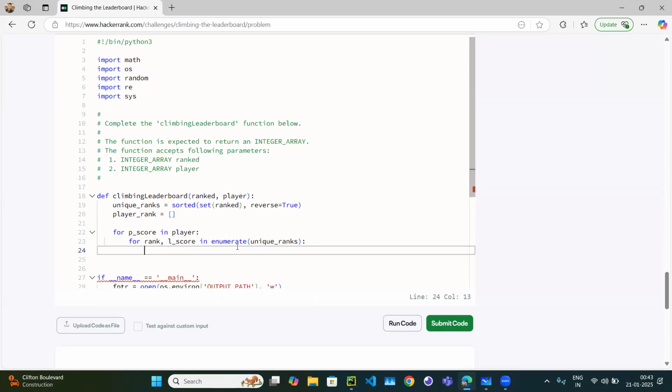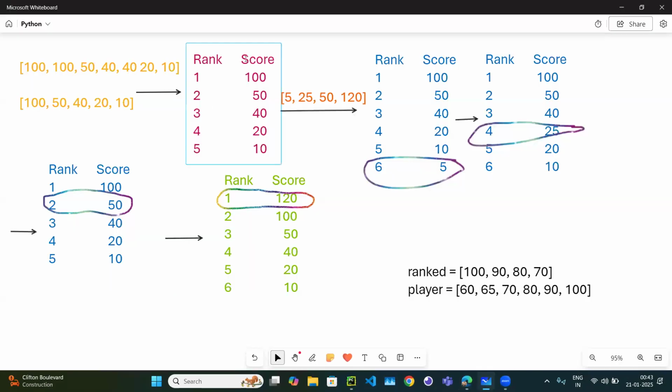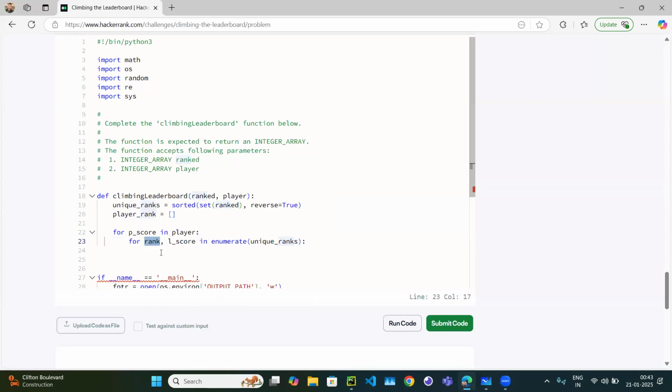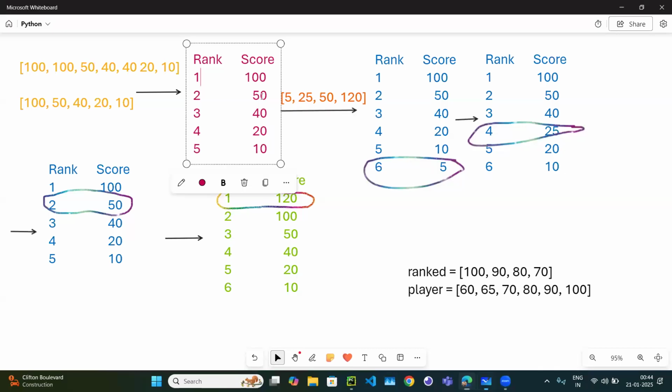I know, enumerate is going to, because in Python, array is zero-based indexing. Ideally, the rank should be 1, but we are getting rank as 0. But don't worry, we are going to take care of that. Anyhow, when we are trying to run the loop on this, we need the index, you can say rank, and we need the score to compare. And wherever we check for which position it is greater, for that we need the index.